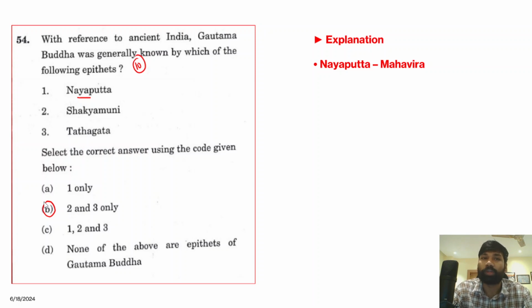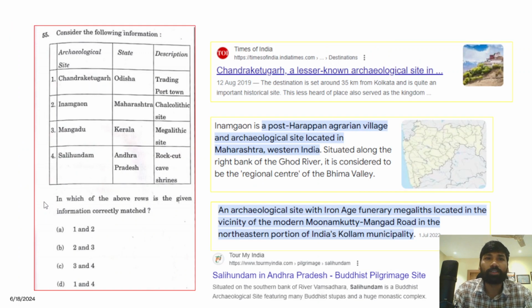Now if you want, you can also learn about other epithets of Lord Buddha, because they are very important from the examination point of view. UPSC may ask such questions in future also. So the next important question is: consider the following information.